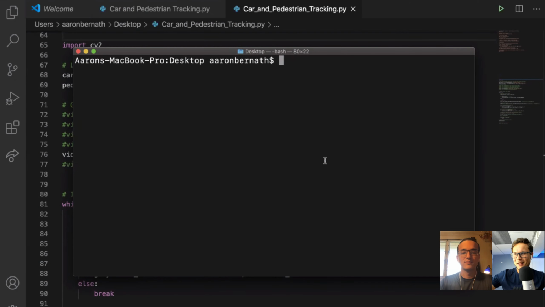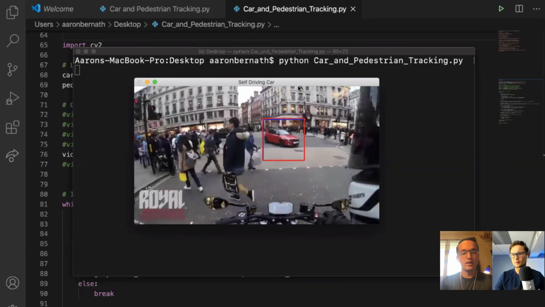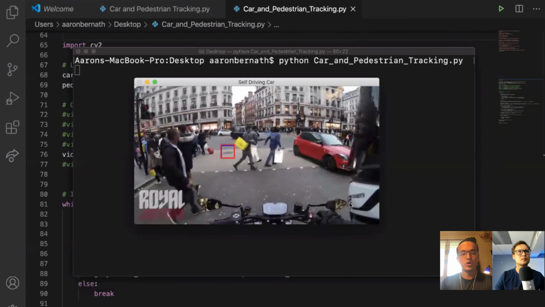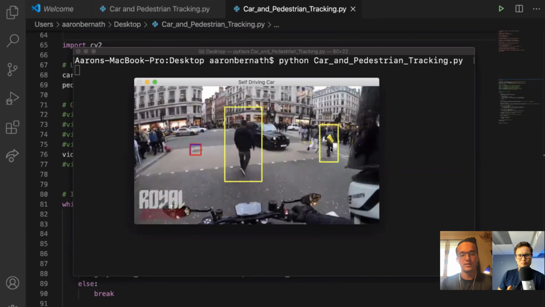So let's demo this app, okay? This is what we're gonna be building today. We've got a video feed of some urban city guy on a motorcycle driving around. There's some pedestrians and cars going around, and these guys almost getting hit.